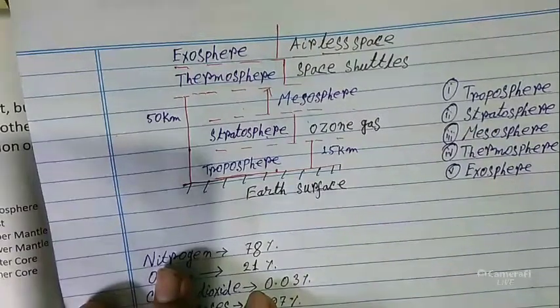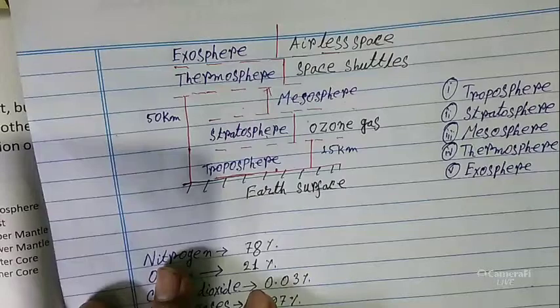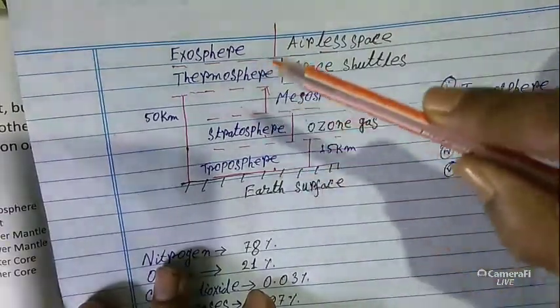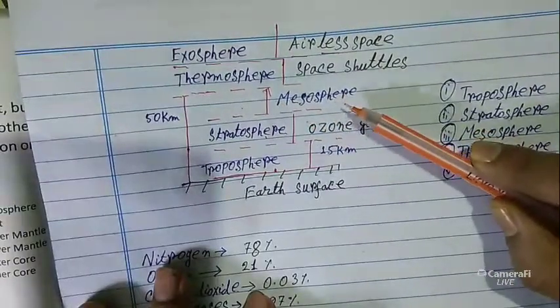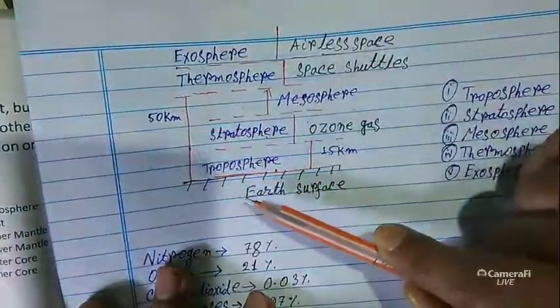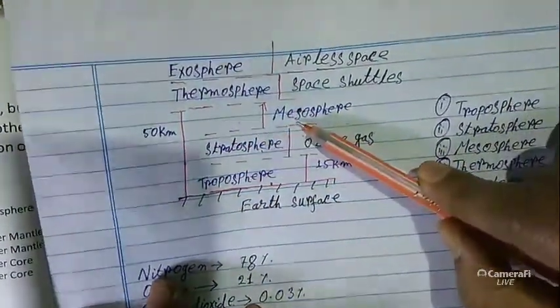What is the work of ozone gas? It absorbs the ultraviolet rays of the sun. After that, the third layer is the mesosphere. Here it extends to 50 kilometers from Earth's surface. It is the third layer.